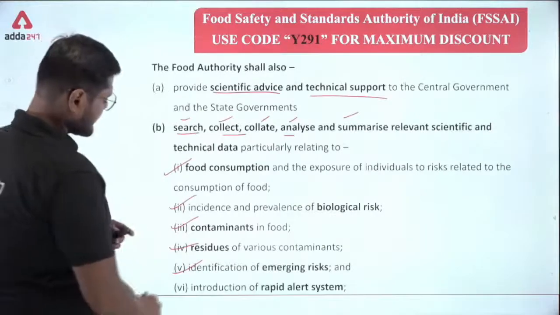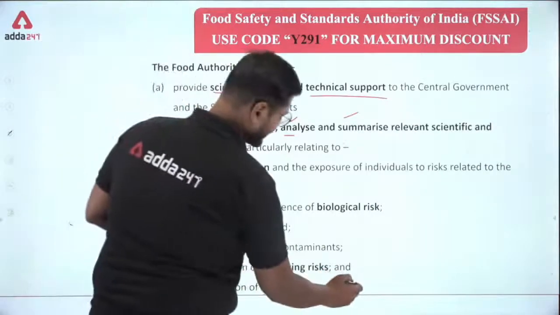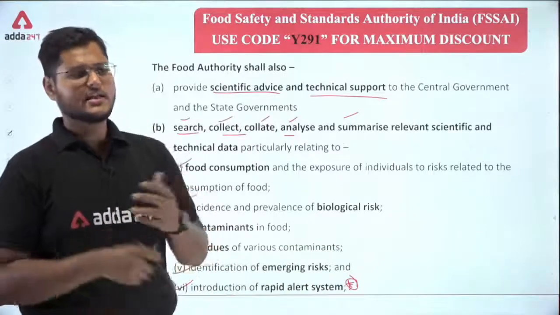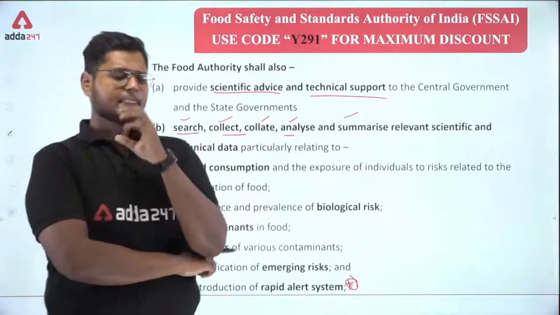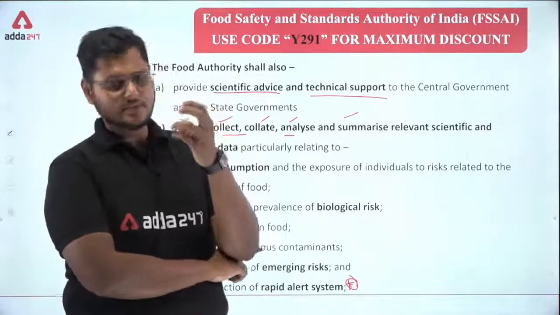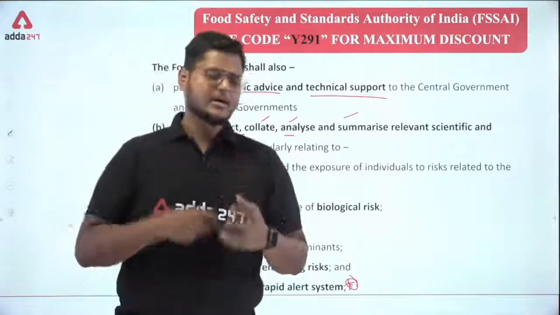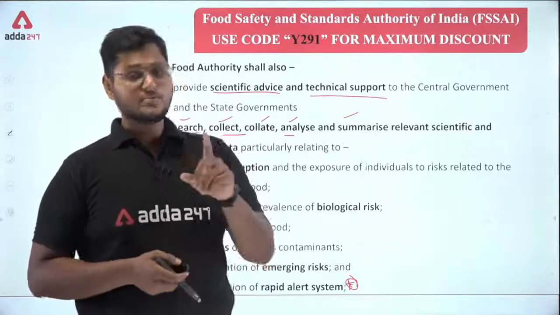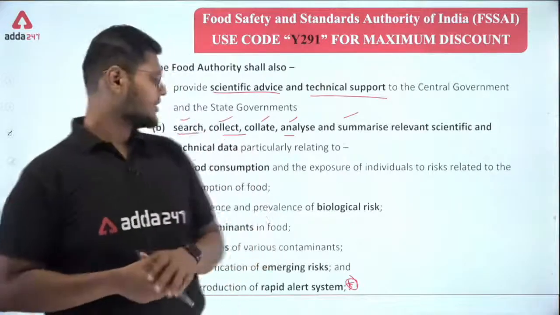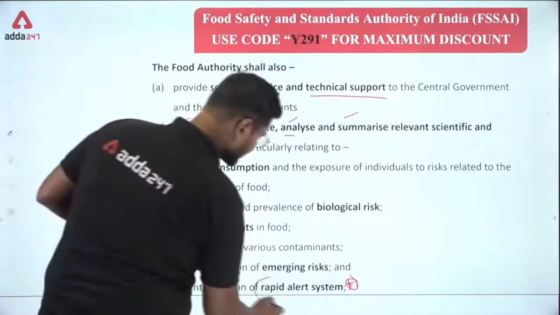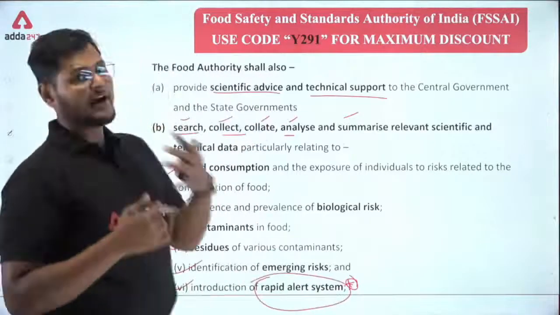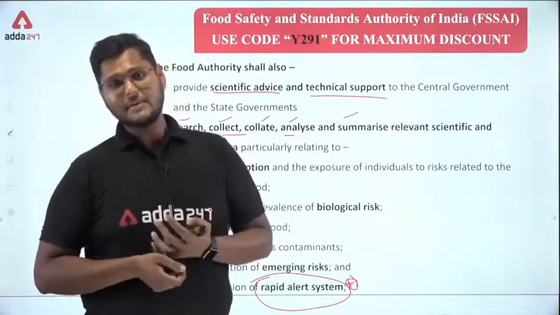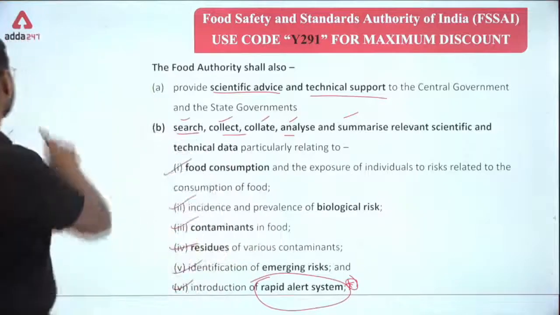Okay, then introduction of rapid alert system. Now what exactly is a rapid alert system? Whenever there is any kind of contamination, any kind of risk that has arisen from the food industry, then there should be a rapid alert system. That means all the people or places adjacent to that particular area should be notified, should be alerted. And this alerting system should be rapid. That means it should be really fast, so that the side effects or the risks that the food contamination can cause can be reduced.